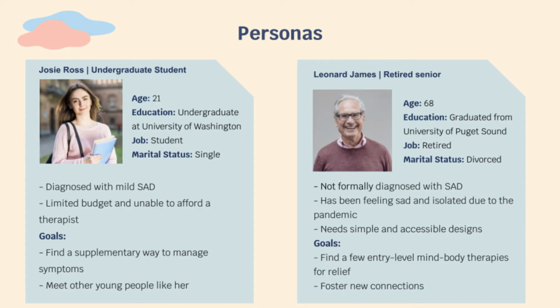These are the key personas that we designed for Better Weather: Josie Ross and Leonard James. Josie is an undergraduate student with mild SAD, and Leonard is an elderly retired man who hasn't been diagnosed but feels isolated and sad. They are the two types of representative users that may be looking for mental support and could be helped by our product.